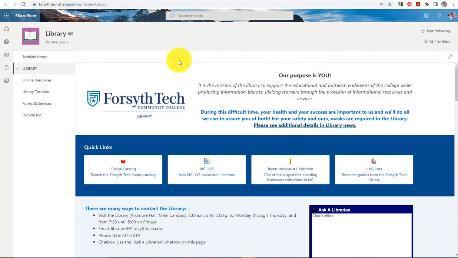Hello. This quick tutorial will show you how to research a topic, or at least how to get started. Today's topic will be the Holocaust, since Forsyth Technical Community College has one of the largest repositories of resources and